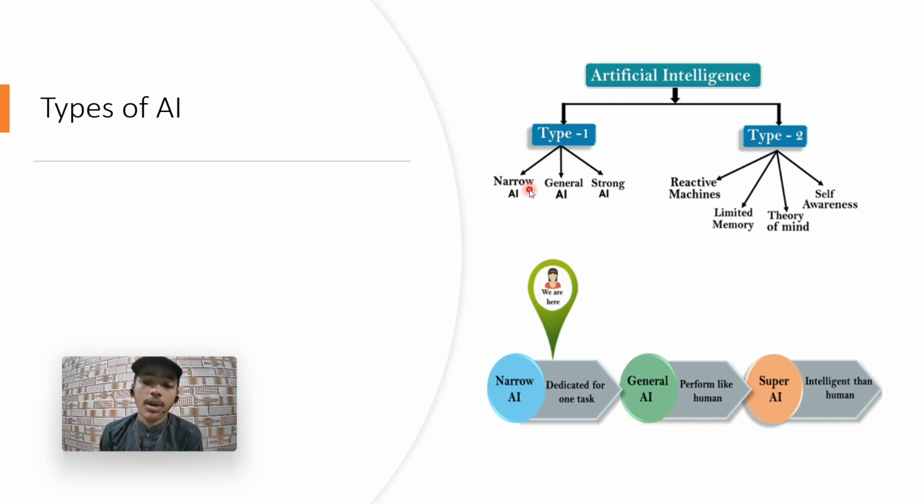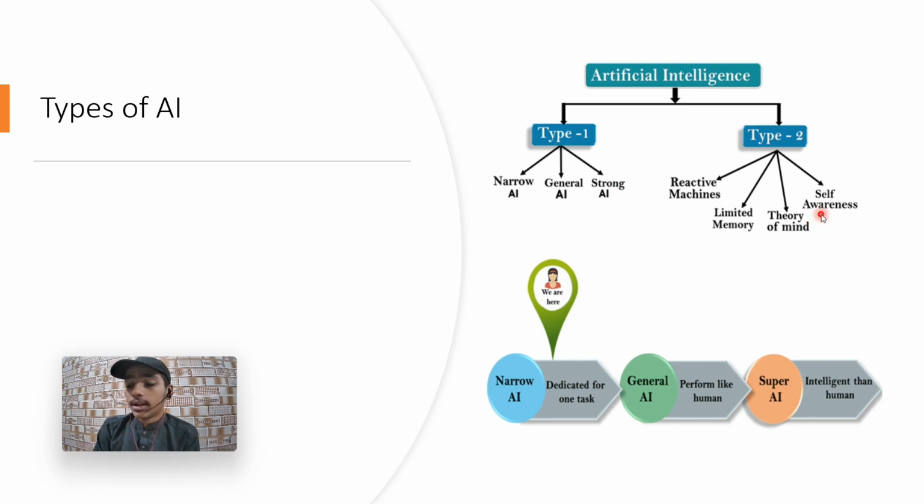Narrow artificial intelligence. What is narrow artificial intelligence? This is artificial intelligence that works specifically in one field, very specific to the task. That is also known as bounded AI, shallow AI. That is the baby of artificial intelligence, you can say that. General artificial intelligence works equal to humans. Super artificial intelligence, that is strong artificial intelligence, will work more powerfully than human beings. It has not been introduced in this era. We do not know when it will be discovered or invented. No one knows.